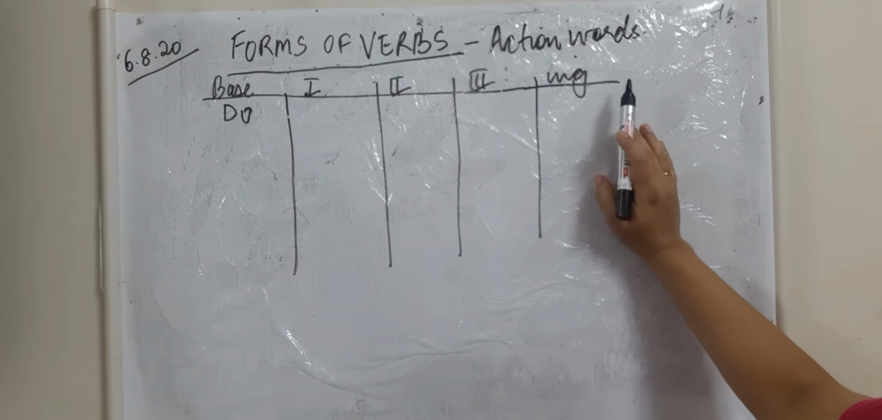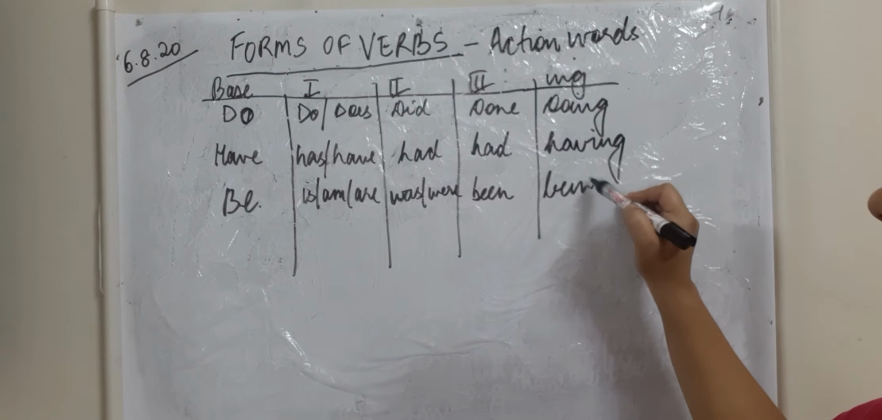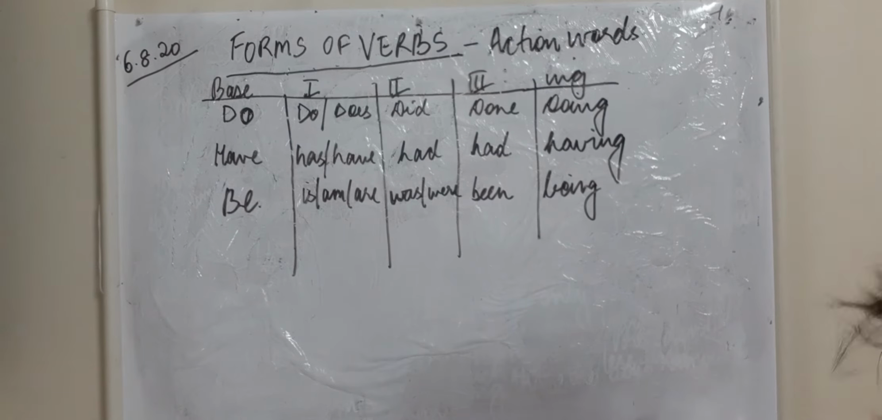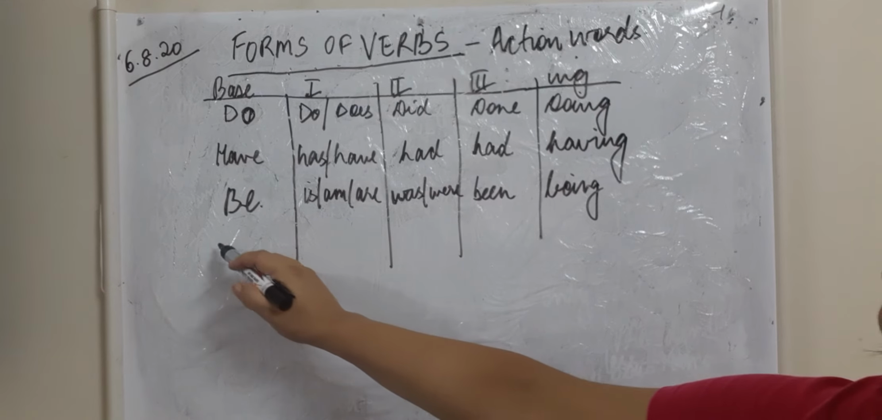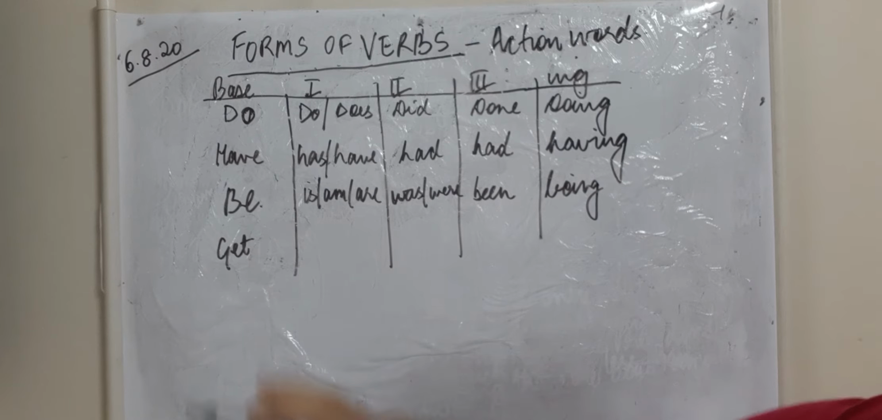If I take the verb be, the first form is am, is, are. The second form is was, were. The third form is been, and the ing form is being. Then another verb which is get. Get, gets is the first form, the second form is got, the third form is again got, and the ing form is getting.